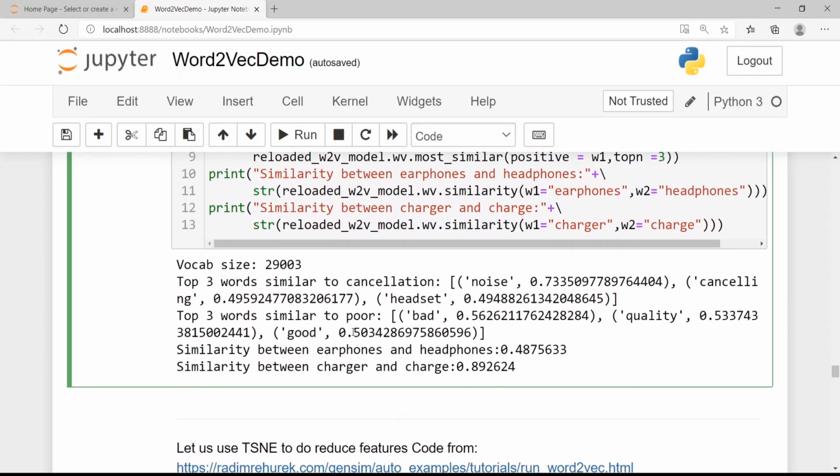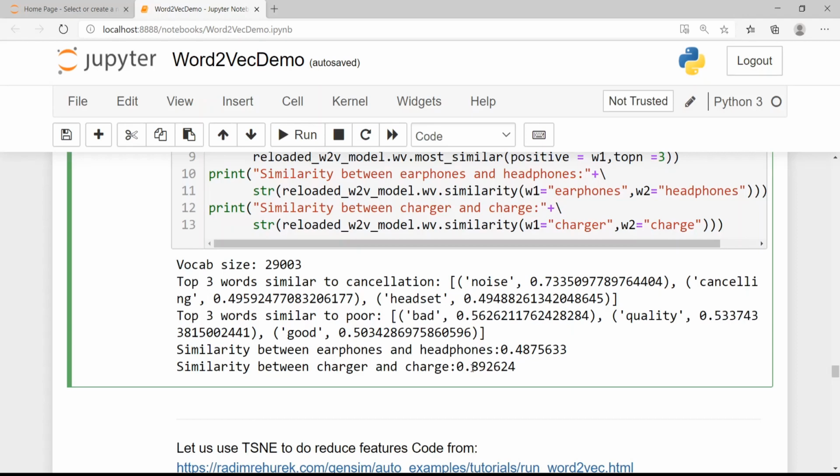Now let us look at the results. The top 3 words similar to cancellation are noise, cancelling, headset. So this is quite obvious, right? Noise cancellation headsets are present in our cell phone reviews. Similarly, the top similar words to poor are bad, quality. So you have phrases like poor quality, bad quality. Good is also present over here, but the values for bad and quality are comparatively much higher.